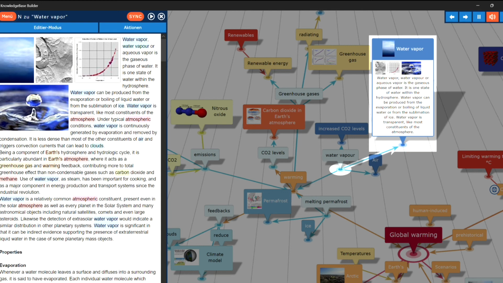Water vapor. Water vapor or aqueous vapor is the gaseous phase of water. It is one state of water within the hydrosphere. Water vapor can be produced from the evaporation or boiling of liquid water or from the sublimation of ice. Water vapor is transparent, like most constituents of the atmosphere.